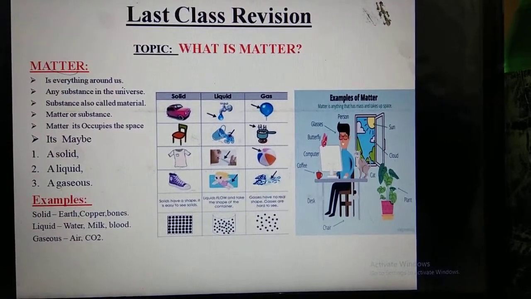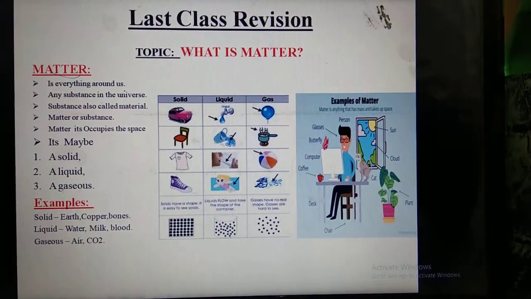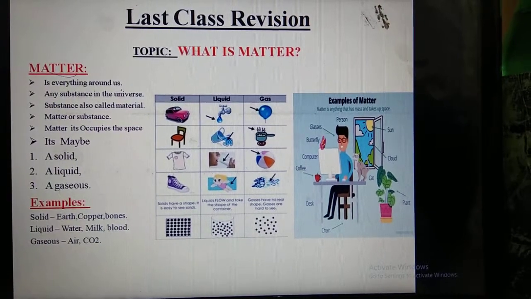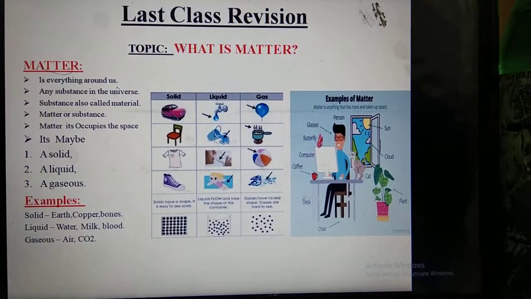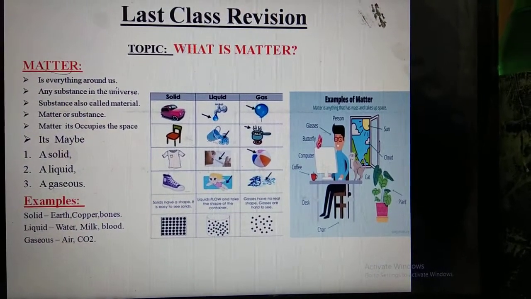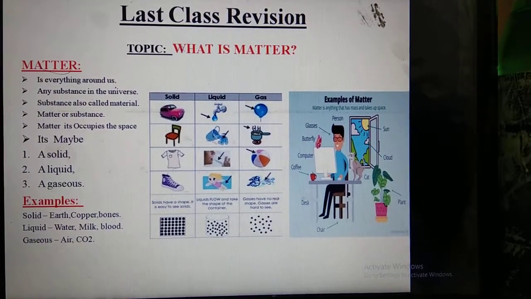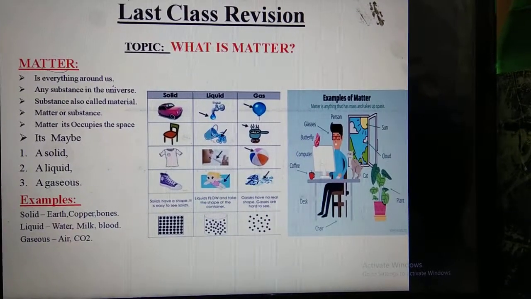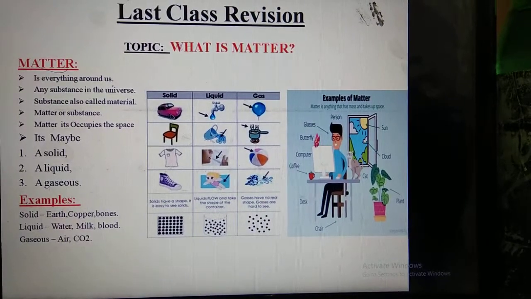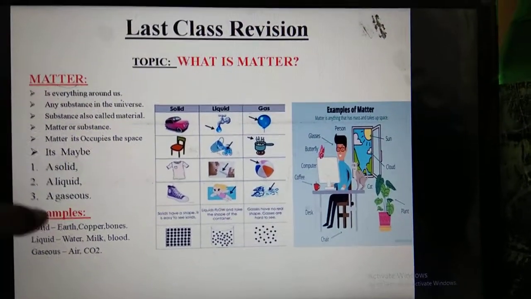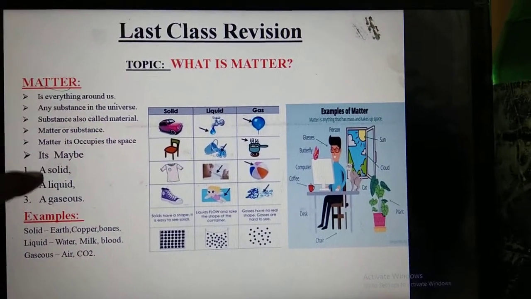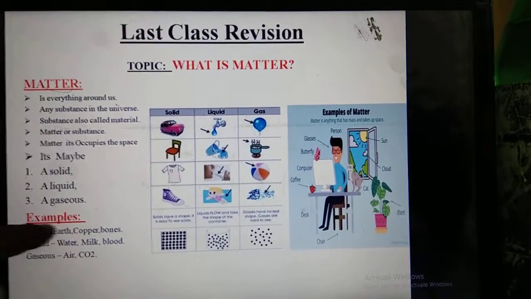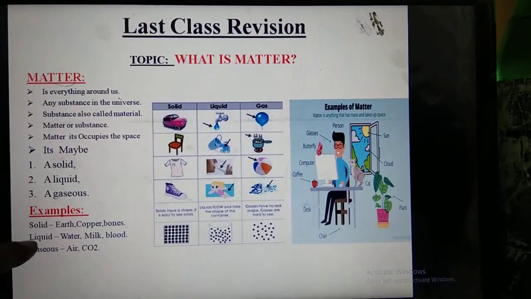We can see the forms of matter. Matter occupies space. The forms of matter are available in three forms: first one is solid, liquid and gases. These are the major forms of matter.